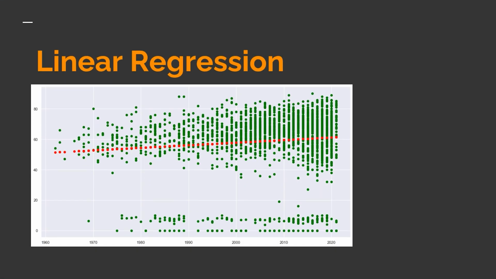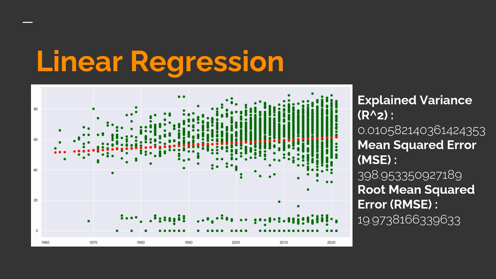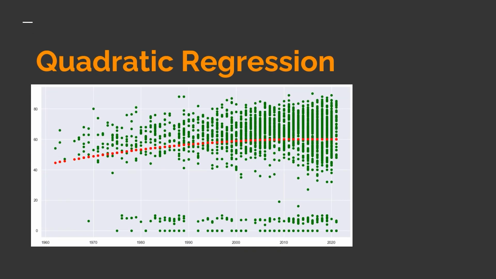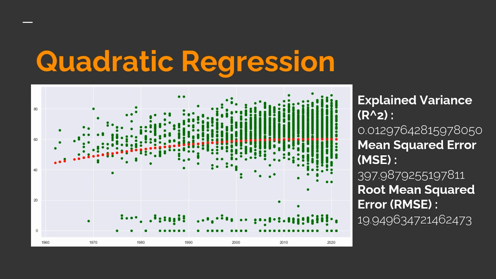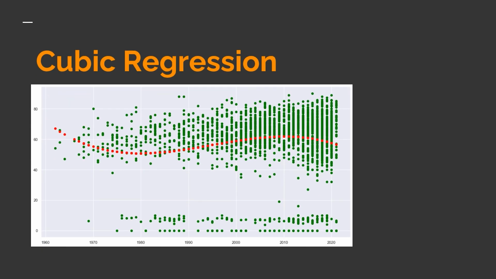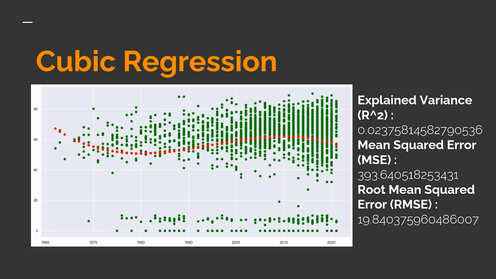For linear regression, explained variance is 0.0106, mean square error is 398.95, and root mean square error is 19.97. For quadratic regression, explained variance is 0.0130, mean square error is 397.99, and root mean square error is 19.95. For cubic regression, explained variance is 0.0238, mean square error is 393.64, and root mean square error is 19.84.